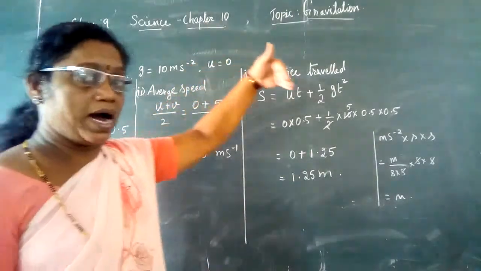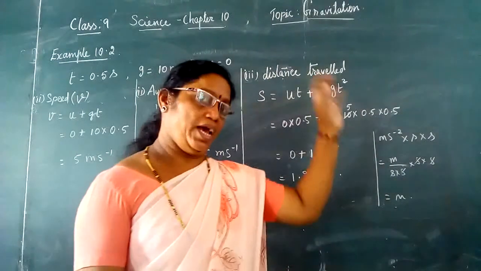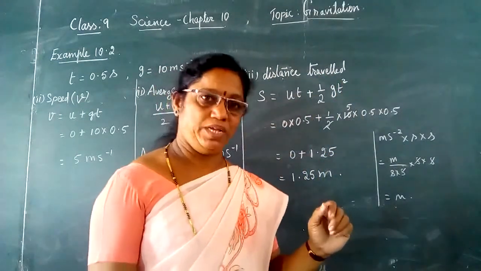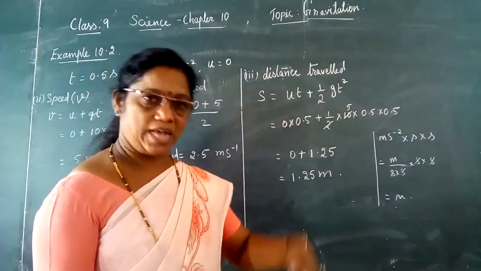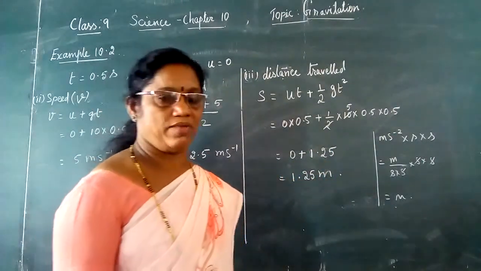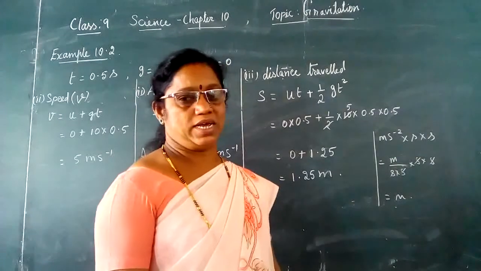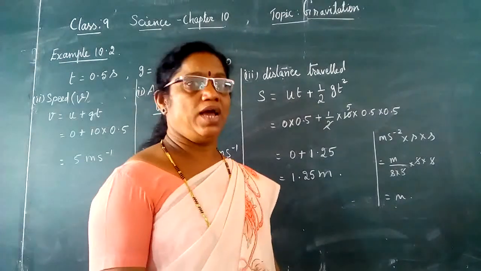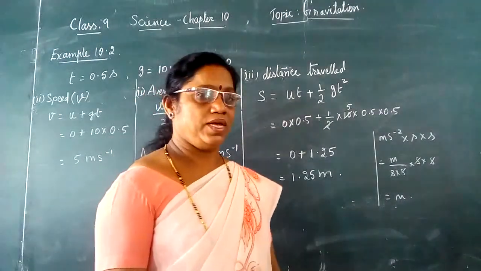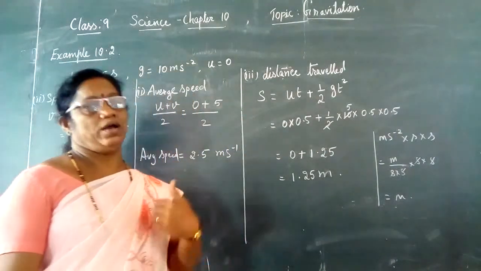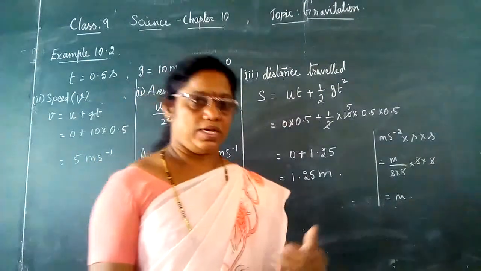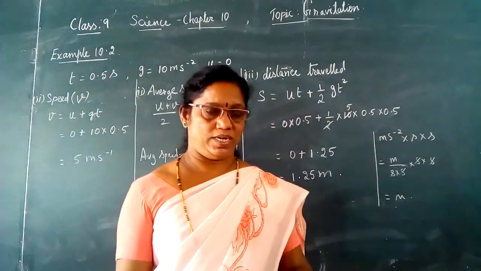When the car falls from the height, the initial velocity of the car will be 0 and its velocity increases as it reaches the ground level. Hence, let us take the final velocity as v. The first thing is, at what speed the car is falling down. Speed is nothing but the velocity.